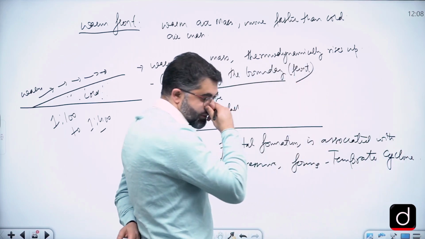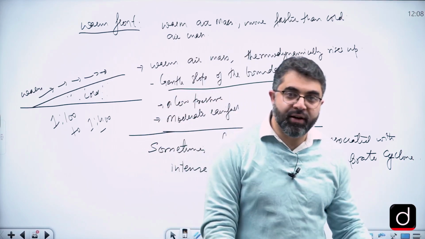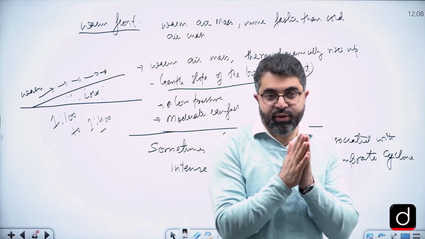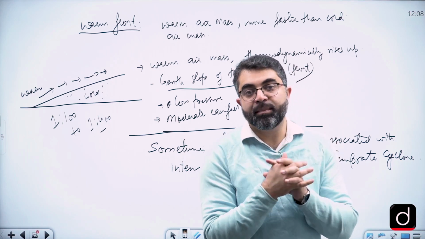Formation of temperate cyclones, full stop. Because temperate cyclone is frontal in origin, so sometimes the convergence can be so intense that it can lead to the formation of temperate cyclones.